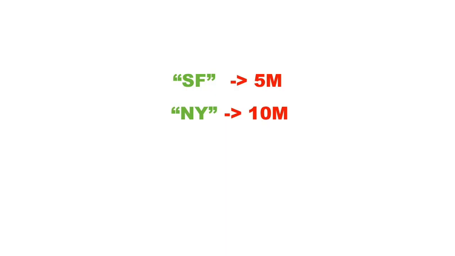So the first problem was that the input was a city name and then a population. So like New York and then 8 million for New York, for example. And then we have SF for 7 million, and then another like Paris at 5 million. You're given a list of all these cities and their populations, and you have to create a function that returns a city name based on the proportion of their population within the total population.